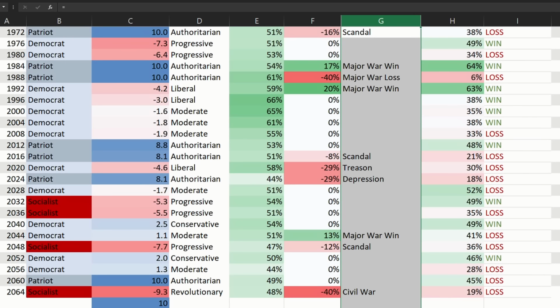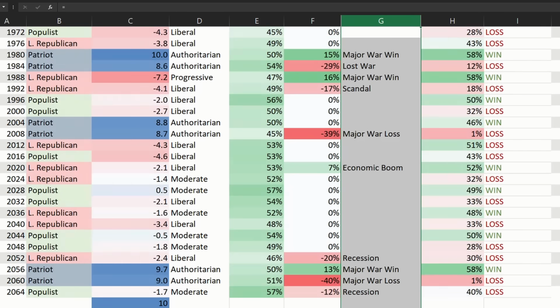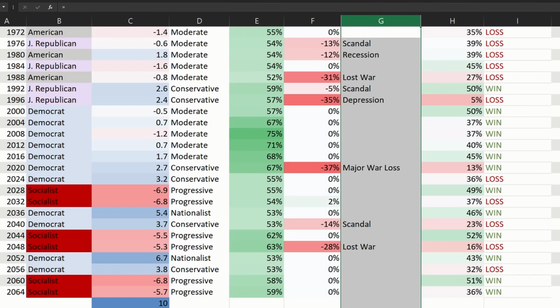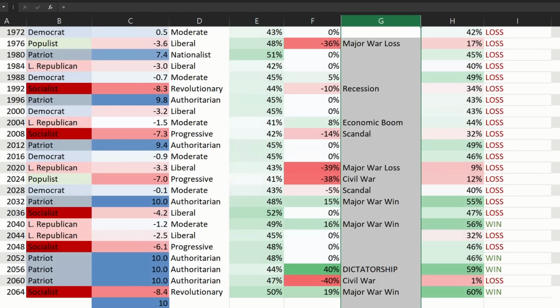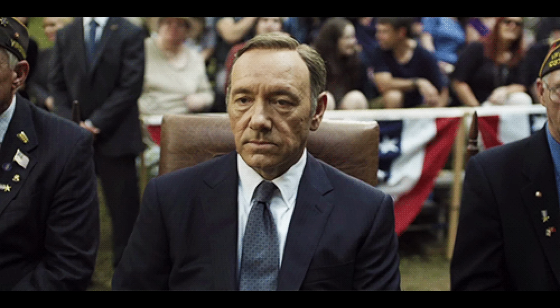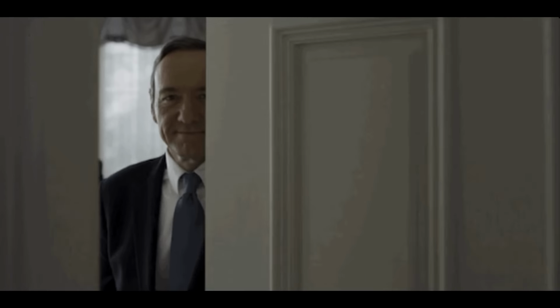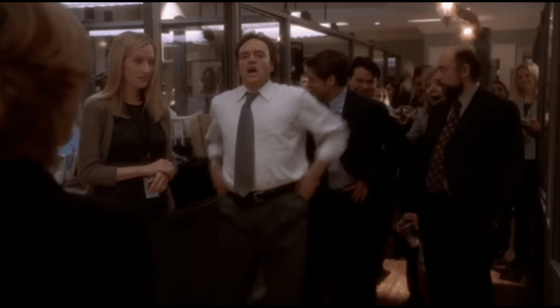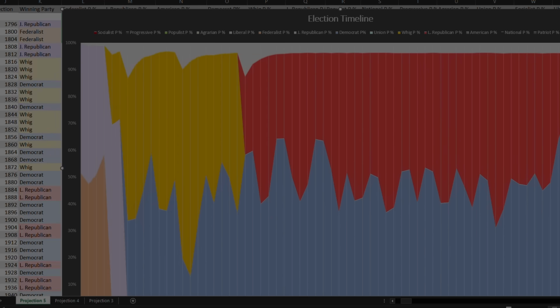Now, of course, all this stuff is a product of all the formulas that I've put into Excel, a product of intelligent design. Real life is much more complicated, and I might be wrong on stuff. The variables and the formulas I've plugged in are not necessarily a perfect or even especially flawless portrayal of how real life politics works. If I had millions of hours and infinite data, maybe I could make it more and more precise. But I think this is probably a good jumping off point to generate not just interesting alternate history timelines for videos, but also new theories about how elections work that we can then go test using real world data. But that's a video for another day.